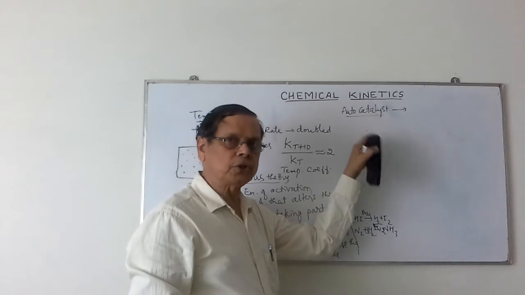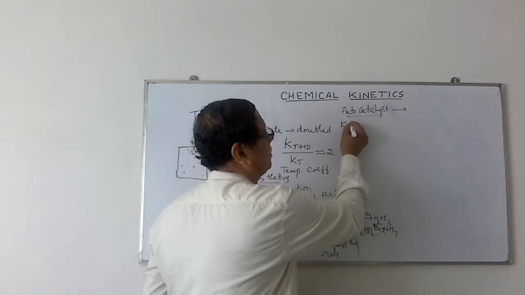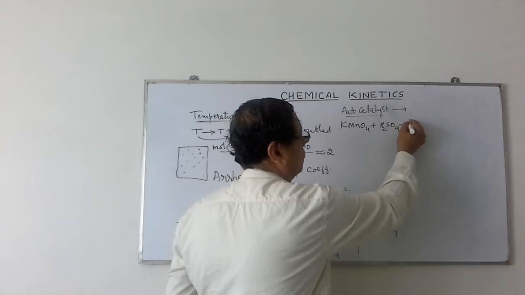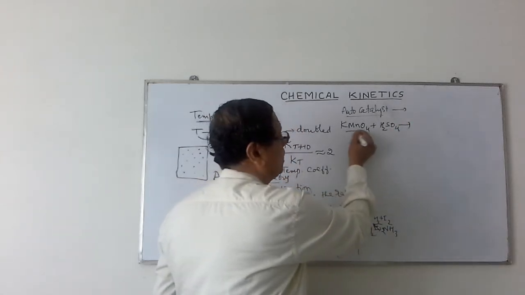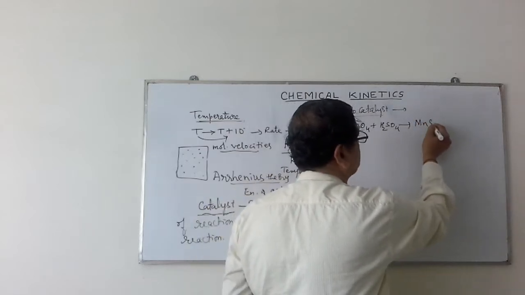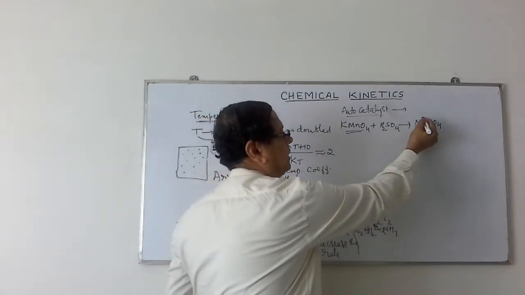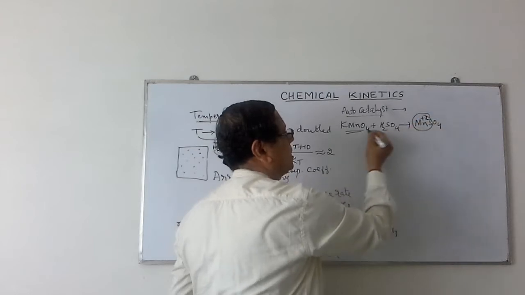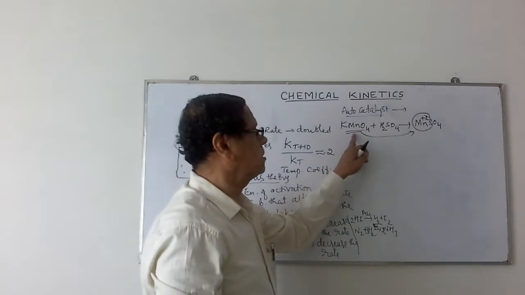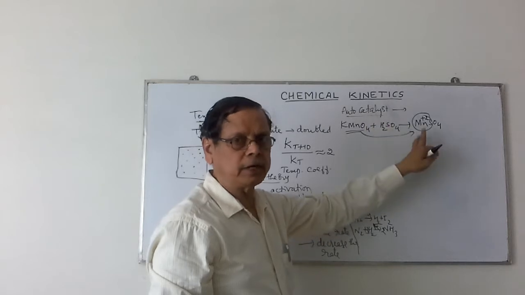Any substance that is produced during the reaction but acts as a catalyst. For example, consider the reaction between KMnO4 plus an acid like H2SO4. In the beginning of the reaction, manganese sulfate, containing Mn2+, is formed. This Mn2+ ion will act as the catalyst for the further reaction. Any such substance produced during the reaction acting as a catalyst is called an autocatalyst.